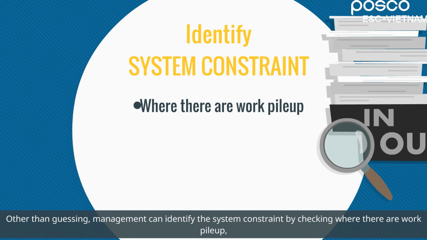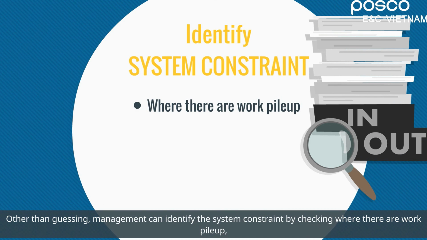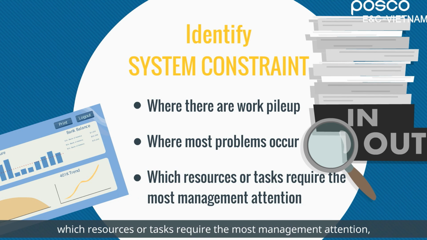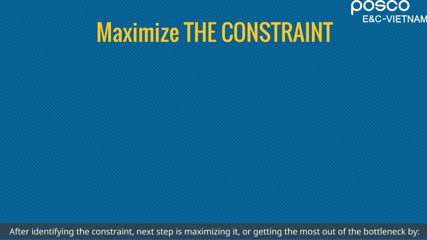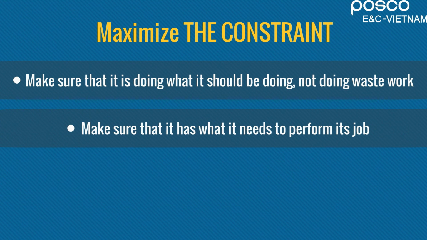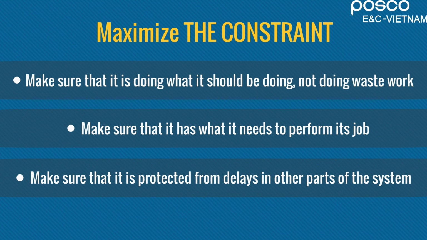Other than guessing, management can identify the system constraint by checking where there are work pileup, where most problems occur, which resources or tasks require the most management attention, or which resources are heavily used. After identifying the constraint, next step is maximizing it, or getting the most out of the bottleneck, by make sure that it is doing what it should be doing, not doing waste work. Make sure that it has what it needs to perform its job. Make sure that it is protected from delays in other parts of the system.